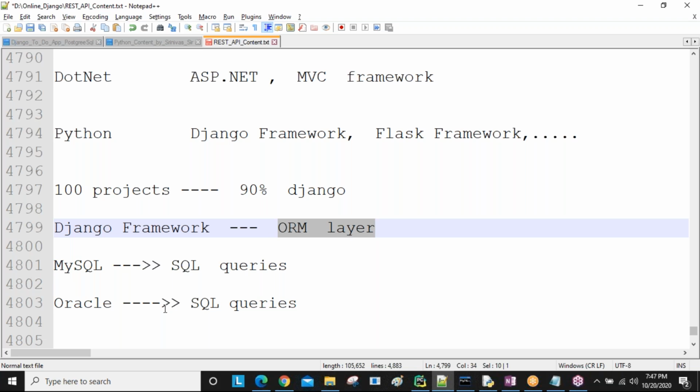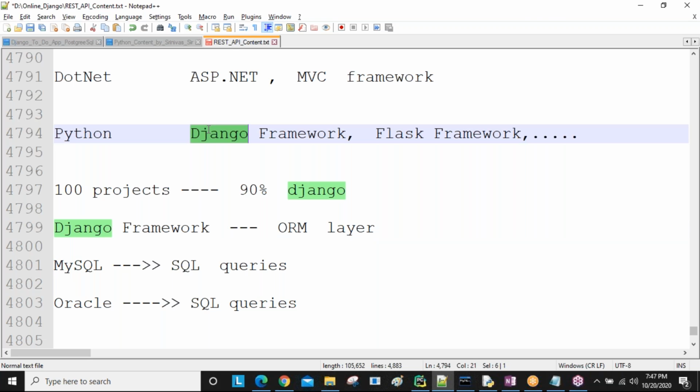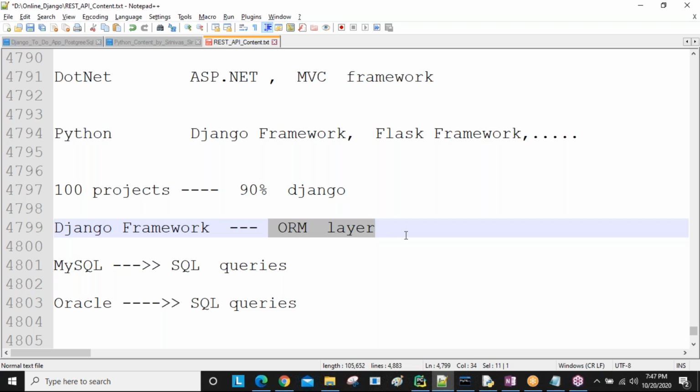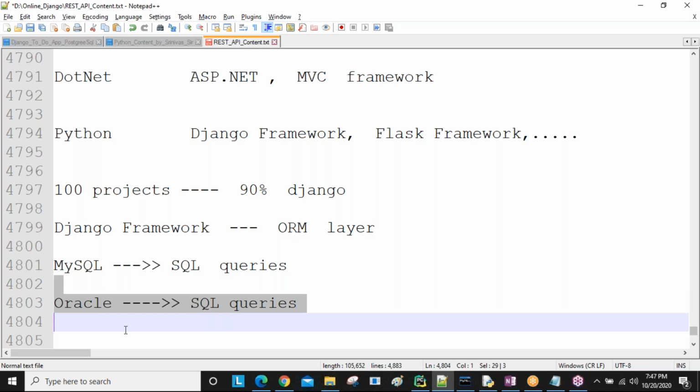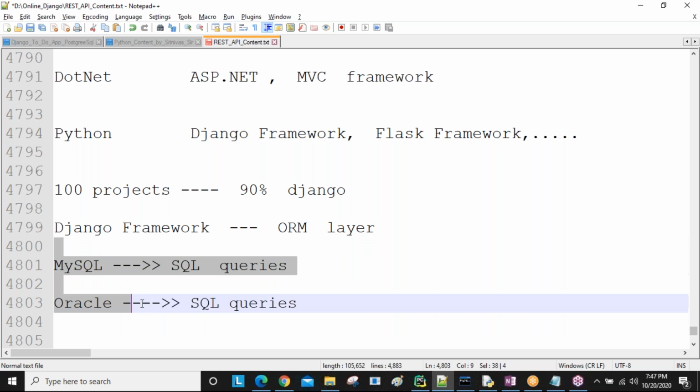Means we are not responsible for writing queries related to a particular database. We are responsible for writing queries related to the Django framework, that is, using the ORM layer. So we write only one query, which can communicate with MySQL, Oracle, PostgreSQL, all databases.